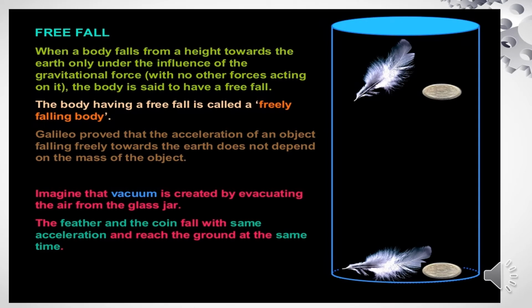Now we will discuss free fall. When a body falls from a height towards the earth only under the influence of the gravitational force, with no other forces acting on it, the body is said to be in free fall. The body in free fall is called a free falling body. Galileo proved that the acceleration of an object falling freely towards the earth does not depend on the mass of the object. Imagine that a vacuum is created by evacuating the air from a glass jar. The feather and the coin fall with the same acceleration and reach the ground at the same time.